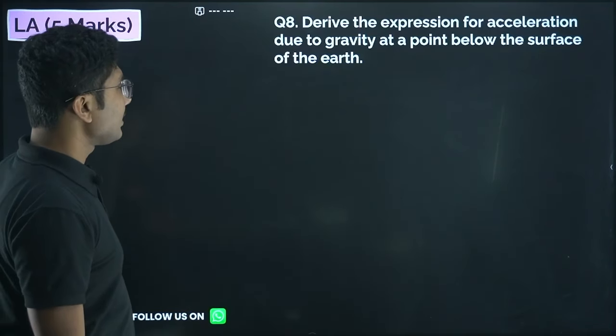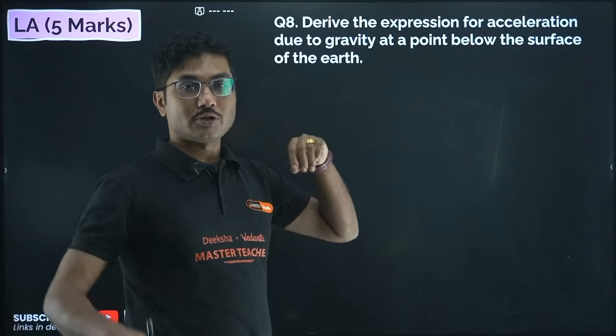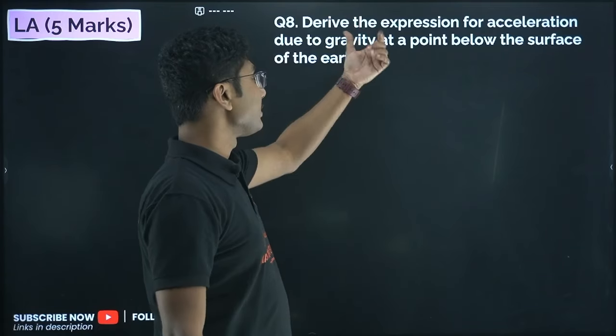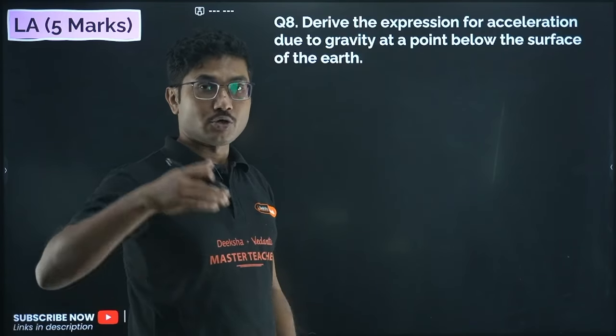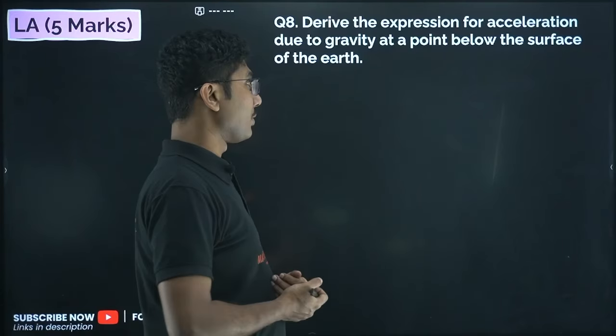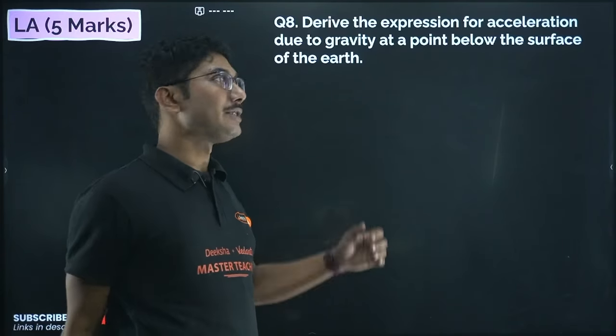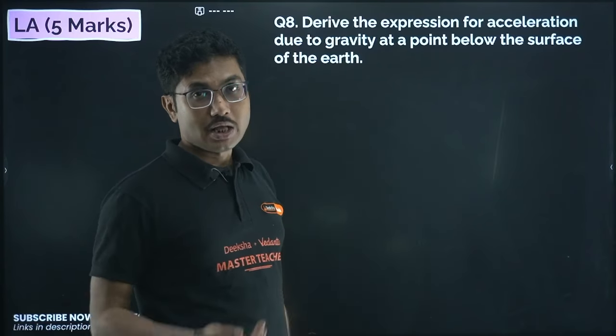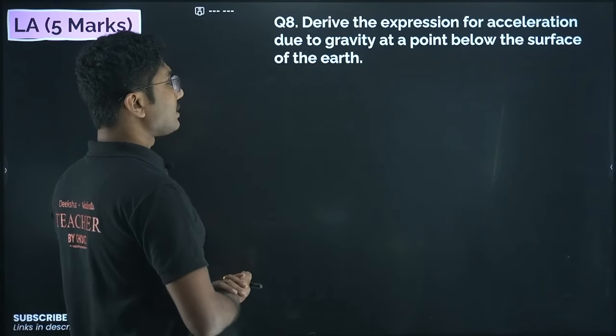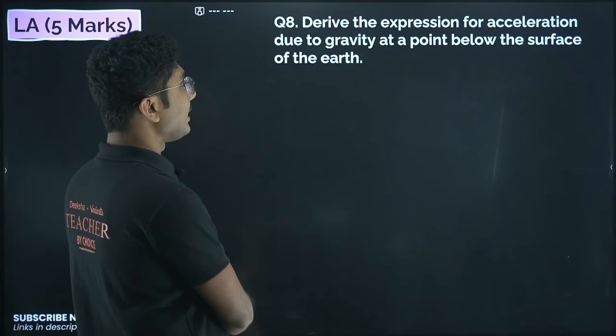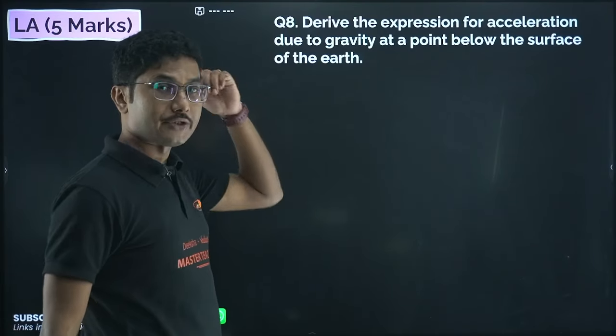But the next derivation is more common in terms of exam appearances. This question has come more times in your final board paper, the final PU1 paper, than the other one. Derive the expression for acceleration due to gravity at a point below the surface of the Earth.